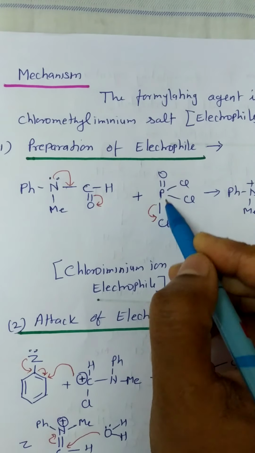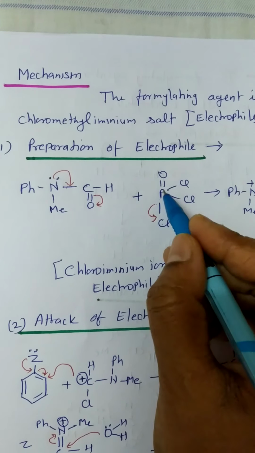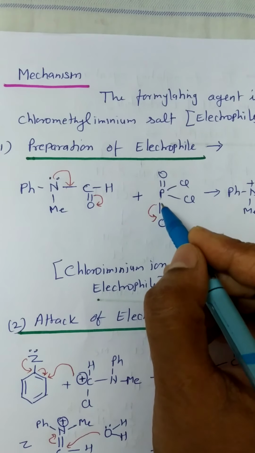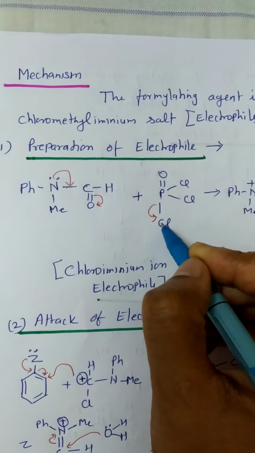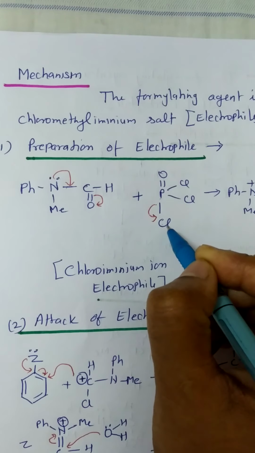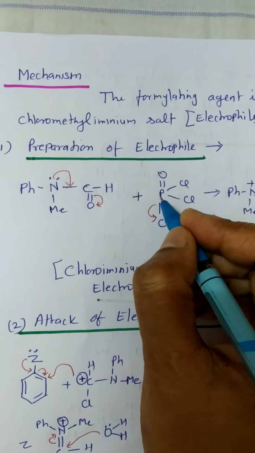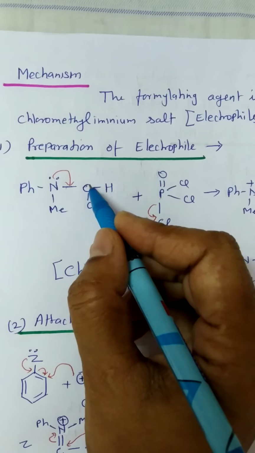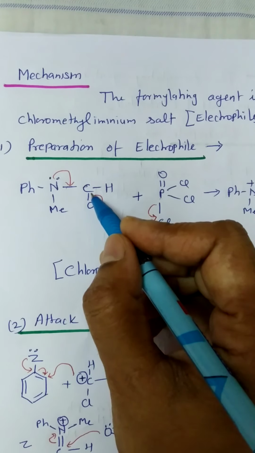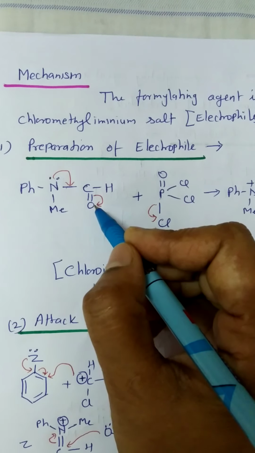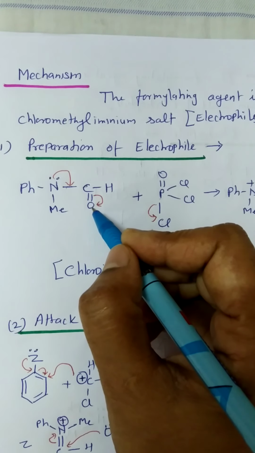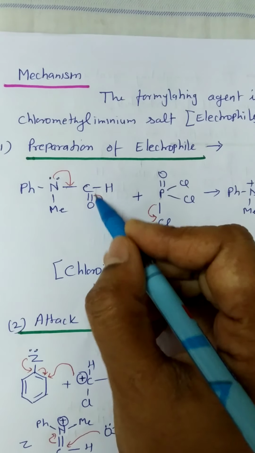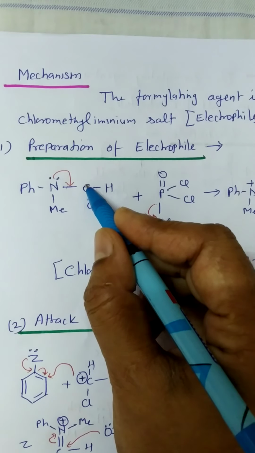Here, chlorine is more electronegative than phosphorus, and therefore it removes the bonding pair of electrons as Cl minus, so P becomes positively charged. Here oxygen is more electronegative than carbon, therefore the bonding electrons are shifted to the oxygen atom, so oxygen becomes negatively charged and carbon becomes positively charged.